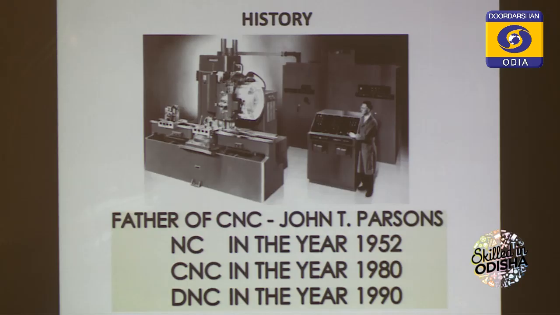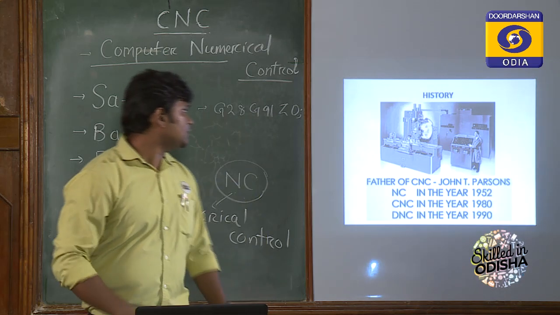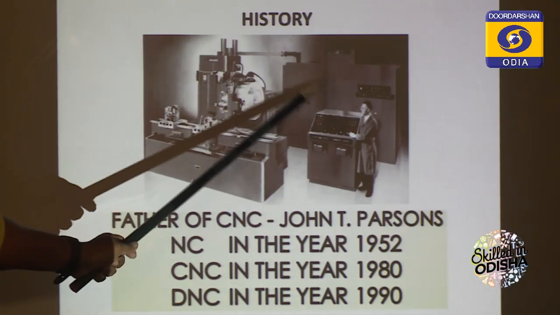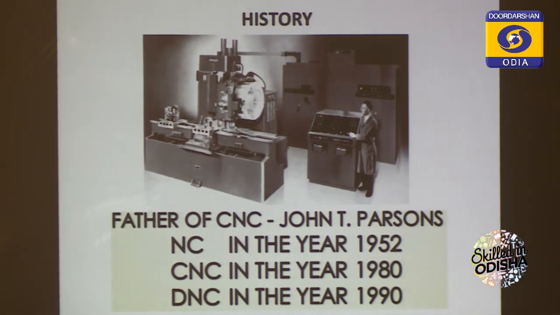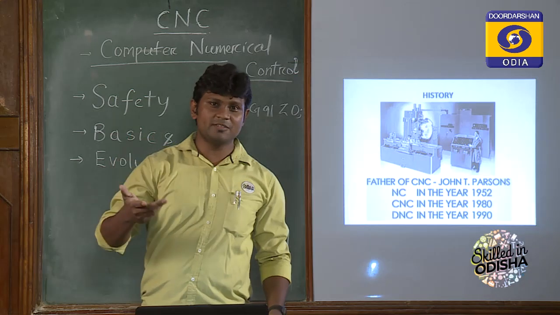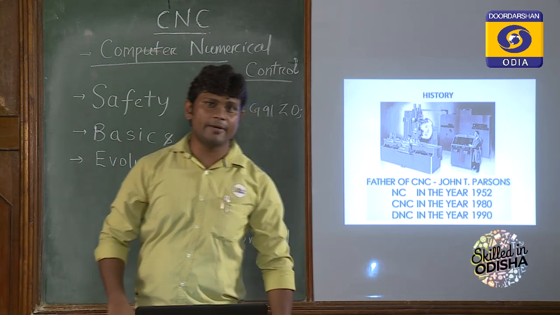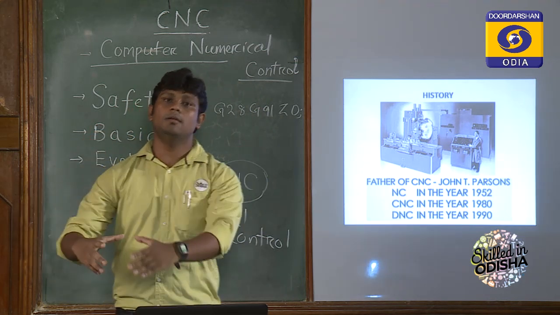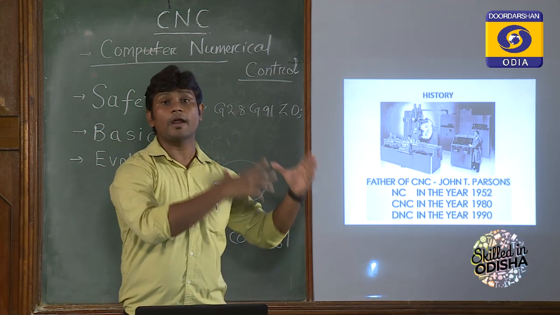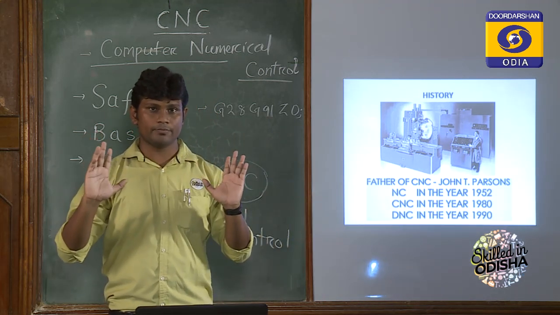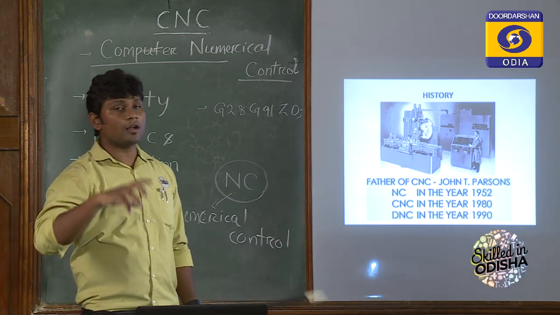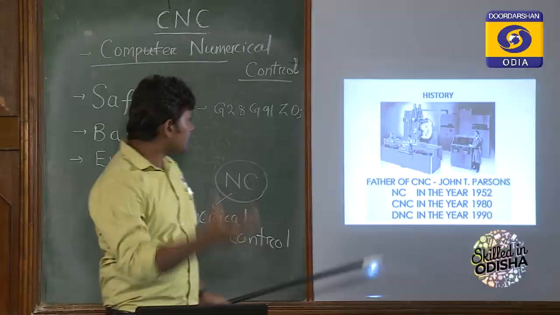Now after the NC machine was developed in 1952, in 1968, with the help of the mainframe computer that you have seen in this illustration, the big unit, developed in 1968 or the early 1970s, it became possible to control the machining operation by a primary computer called the mainframe. So that is the first basics, or the fundamentals, of our CNC operation.